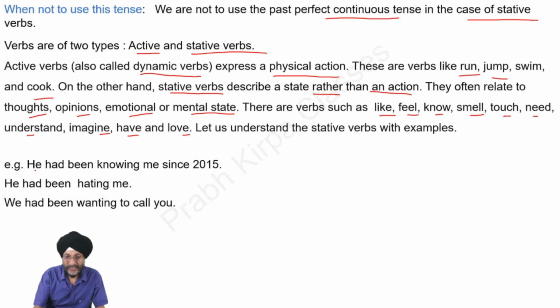Let us understand the stative verbs. He had been knowing me since 2015. Here know is the stative verb. He had been hating me. Hate is the stative verb. We had been wanting. Want is a stative verb. So as already told, stative verbs cannot be used in continuous form. So all these sentences are wrong. We cannot use stative verbs in continuous form.